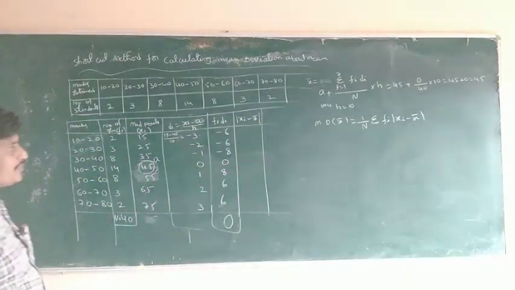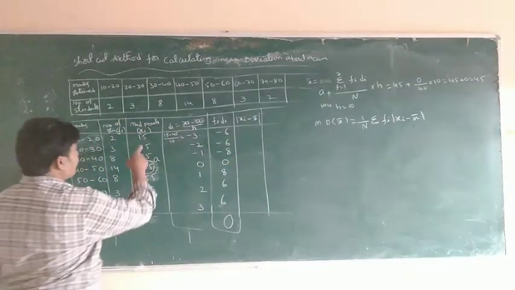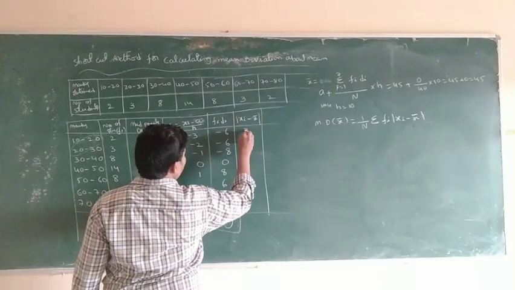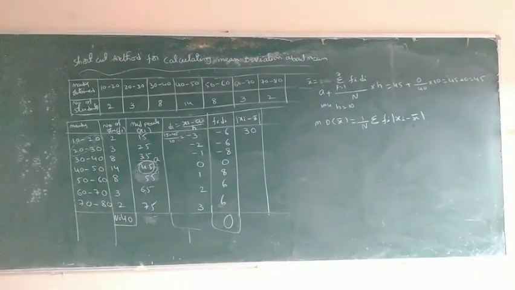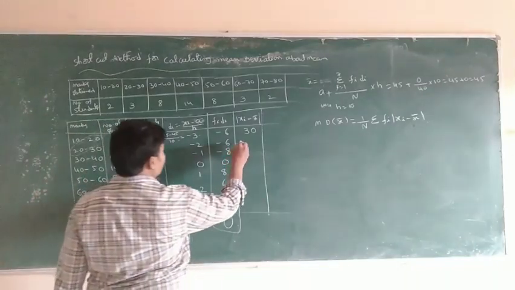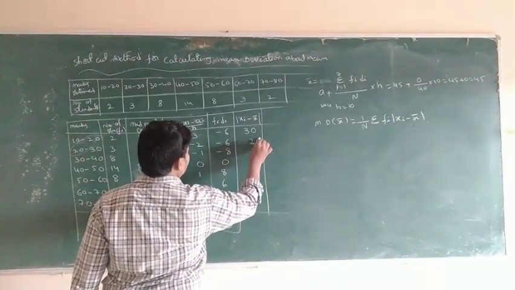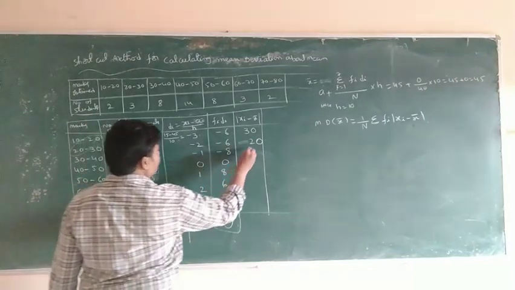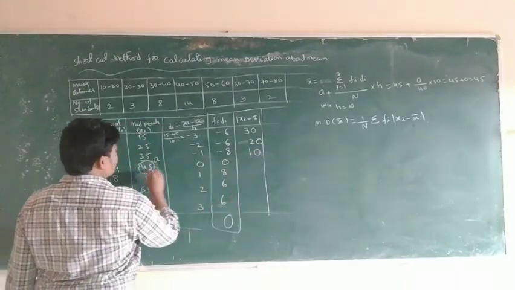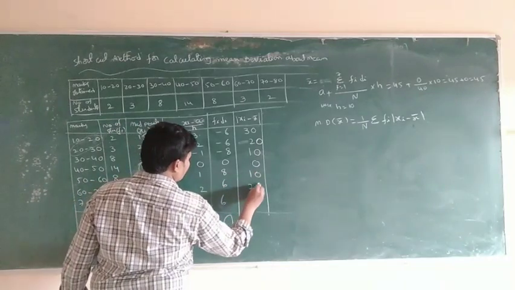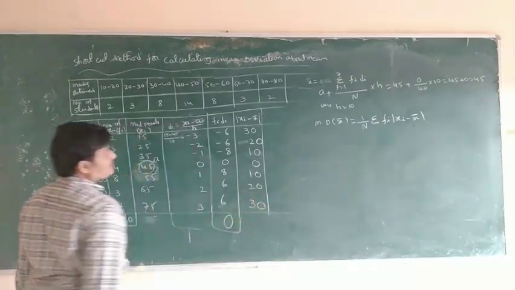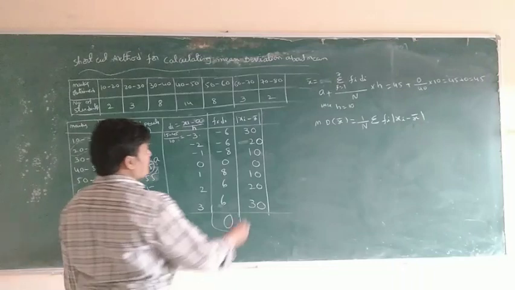Modulus, so there is no negative. 15 minus 45 is equal to minus 30; the modulus of minus 30 is 30. 25 minus 45 gives 20. Next, 35 minus 45 gives 10. 45 minus 45 is 0. 55 minus 45 is 10, then 20, then 30.